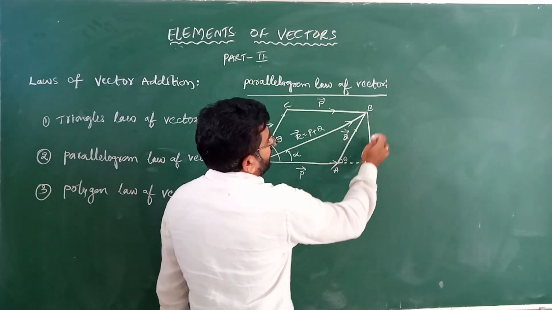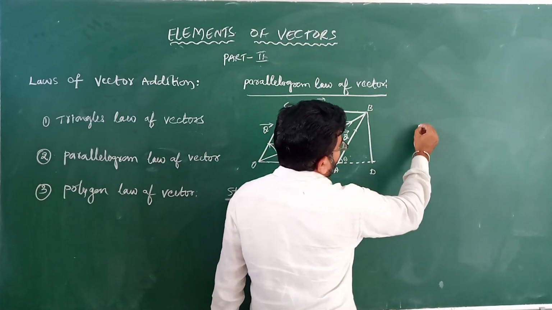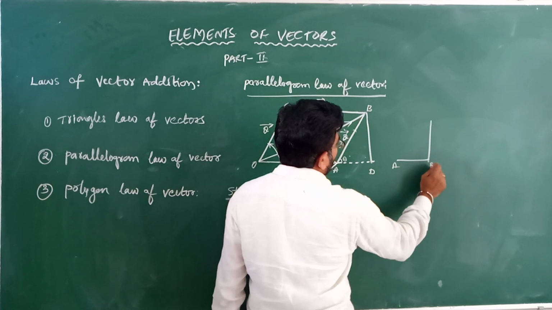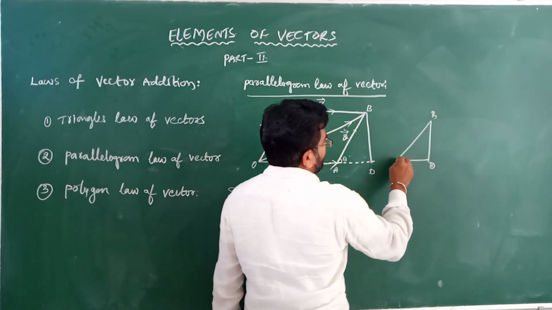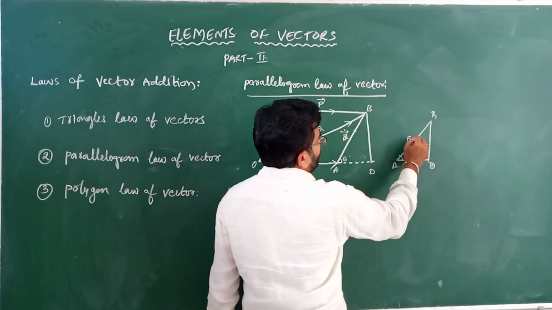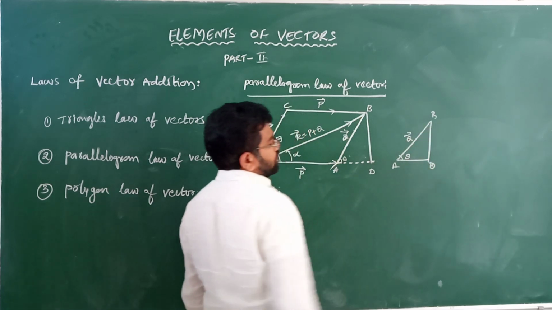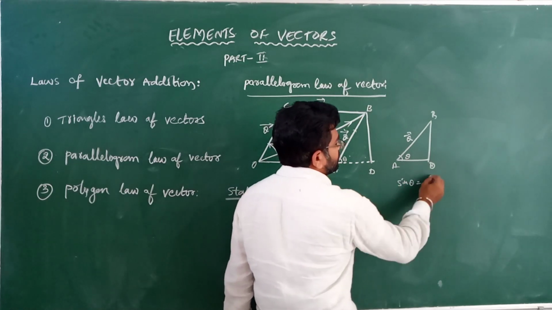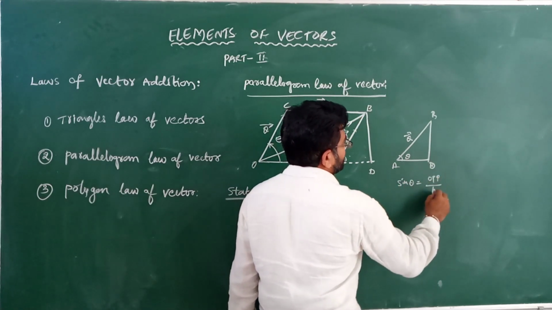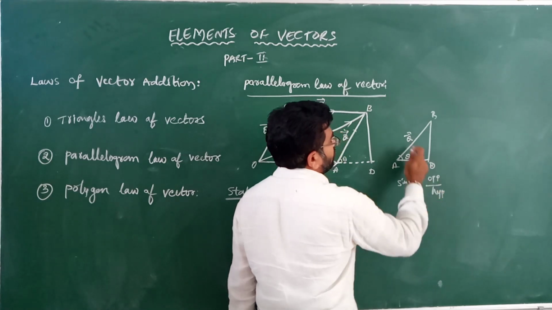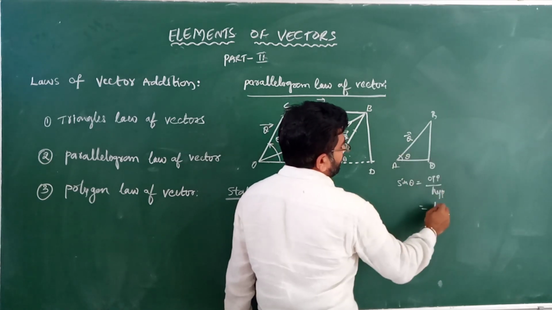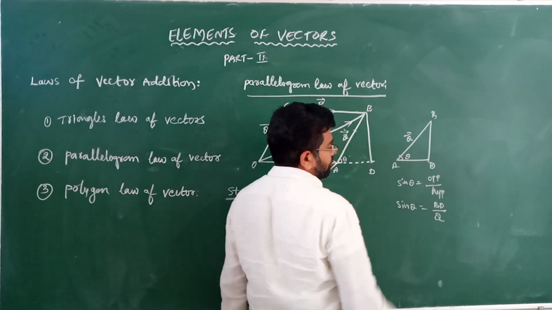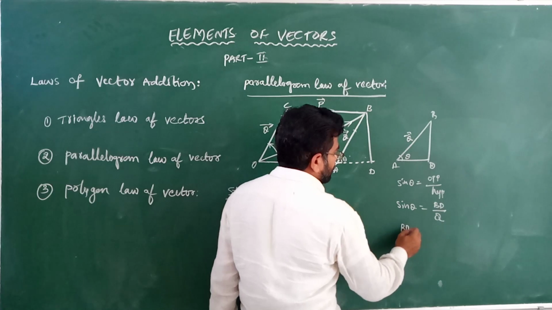So from triangle ADB, this is theta, and this is q. According to triangle BAD, sin theta is equal to opposite by hypotenuse. Opposite here is BD, hypotenuse is q, so sin theta is equal to BD by q. Then BD is equal to q sin theta.